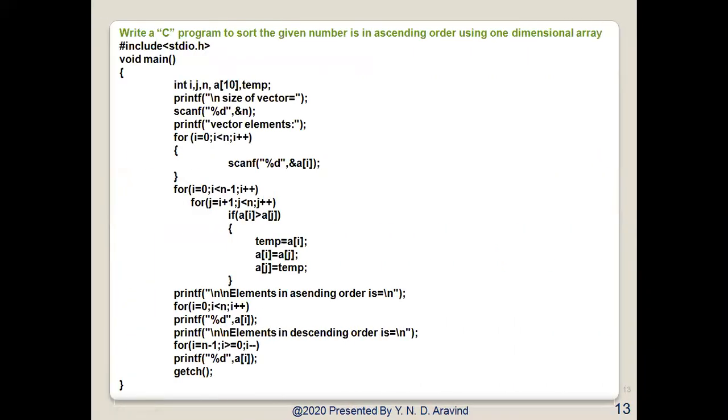Now write a C program to sort the given numbers in ascending order using a one-dimensional array. This is my small program which I have used for sorting the elements. Please go through this particular program as an assignment and let me know if you have any doubts regarding this particular program.